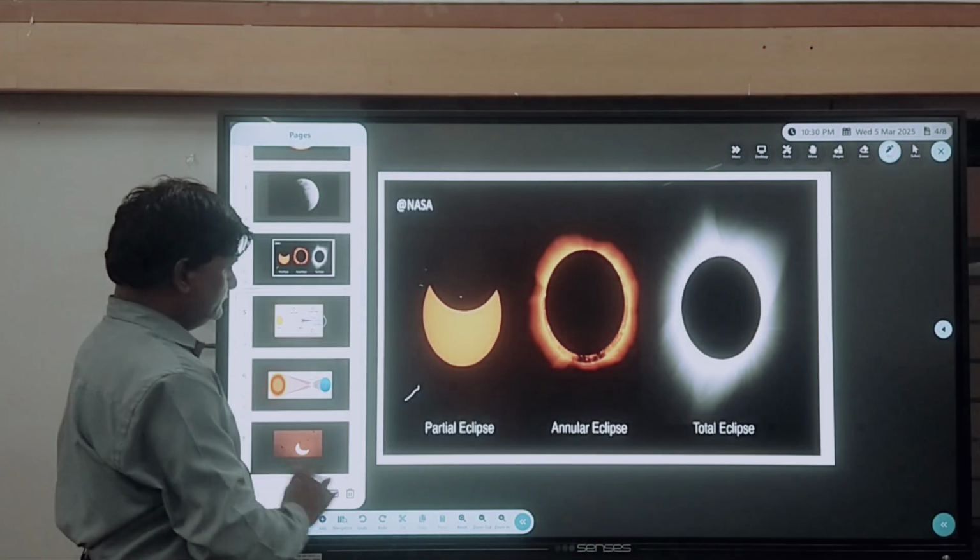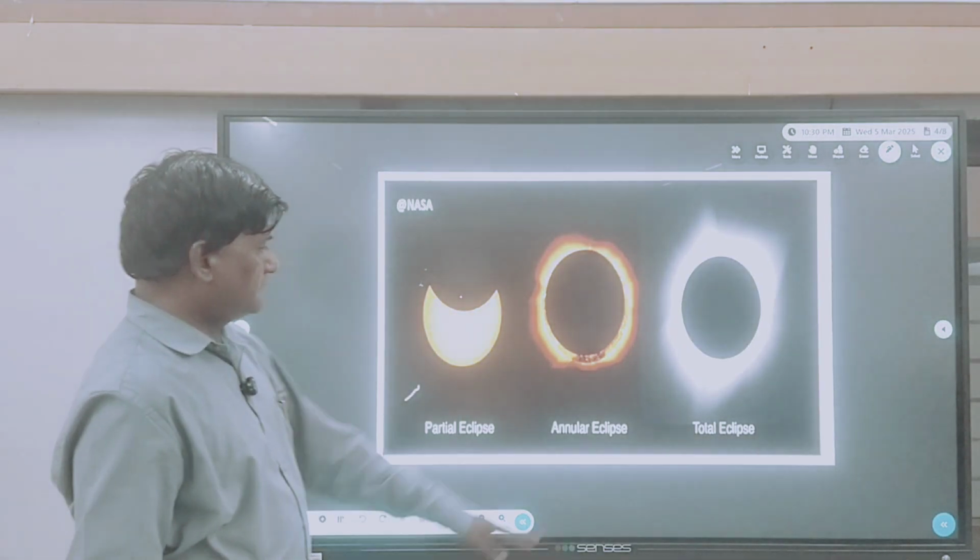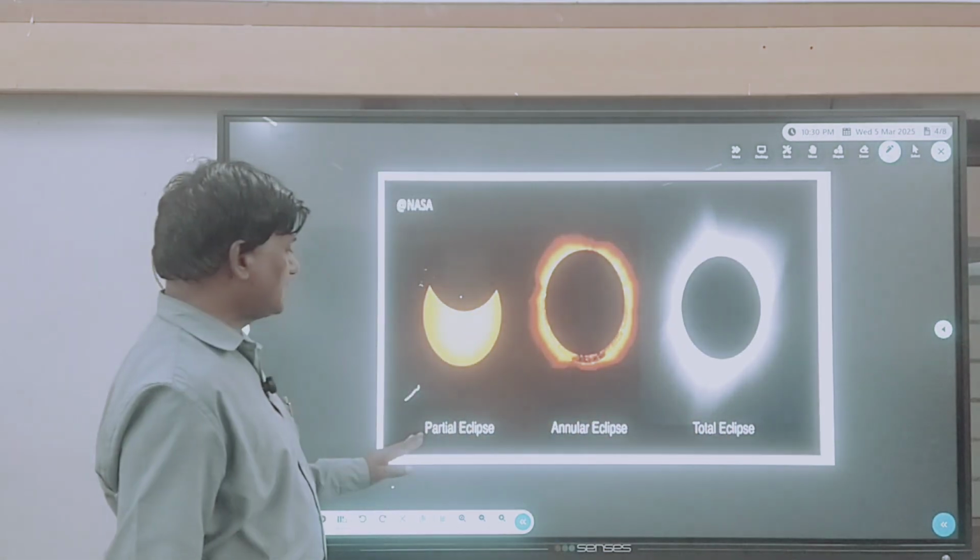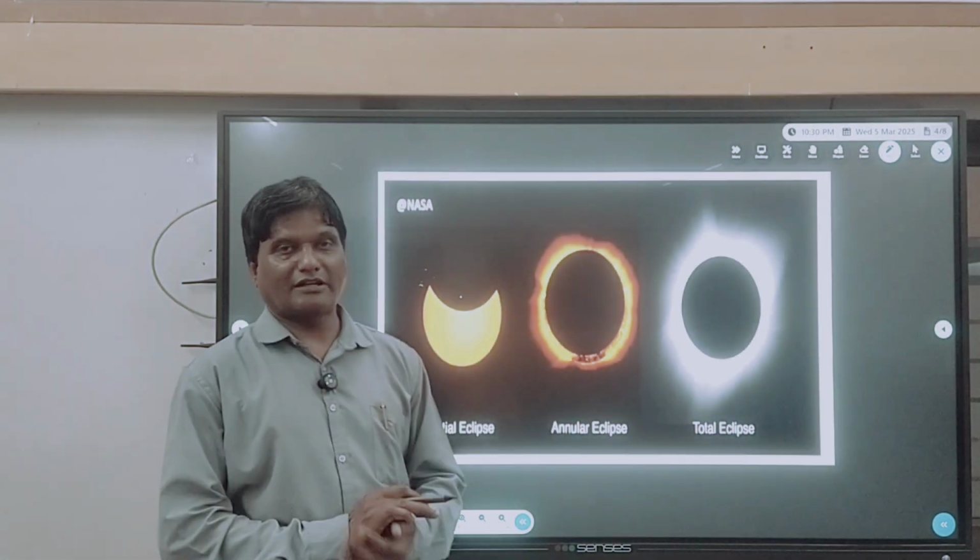Once again you see the figures of total solar eclipse. This is partial solar eclipse, this is annular solar eclipse.